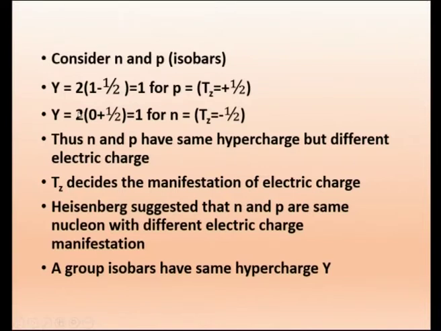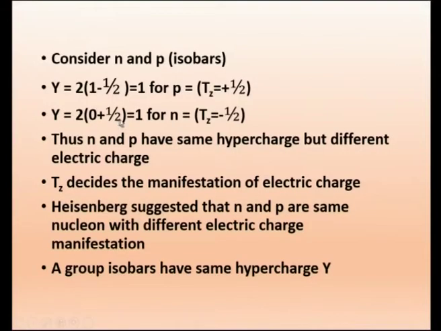And if you consider neutron, the formula is Y equal to 2 times Q minus Tz. So Y is equal to 2 times Q, which is 0, minus Tz. This is minus of minus, because Tz is equal to minus half. Neutron and proton have the same isospin half. Proton is having plus half, neutron is having minus half.